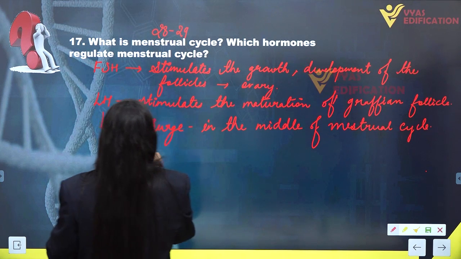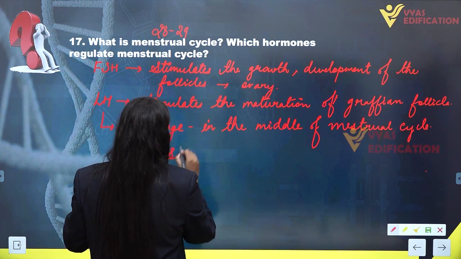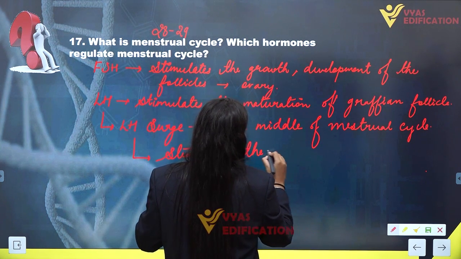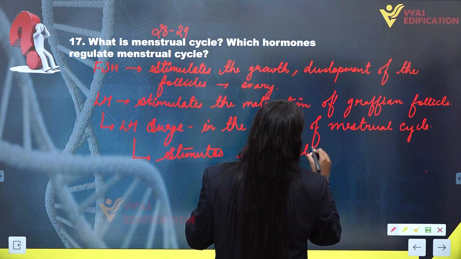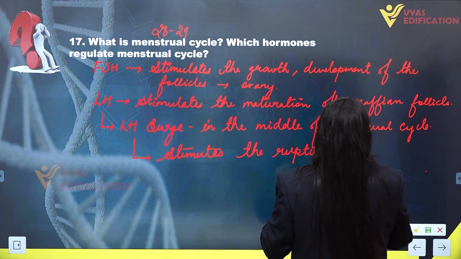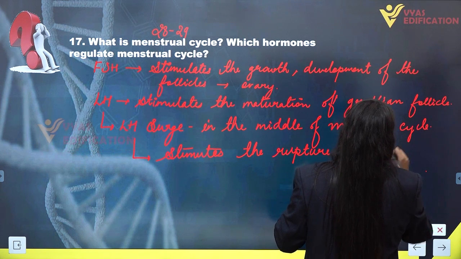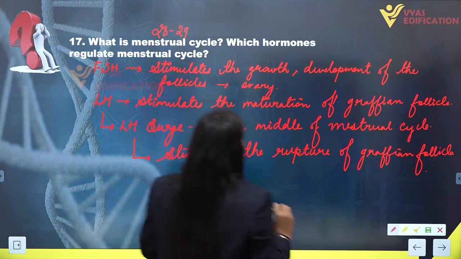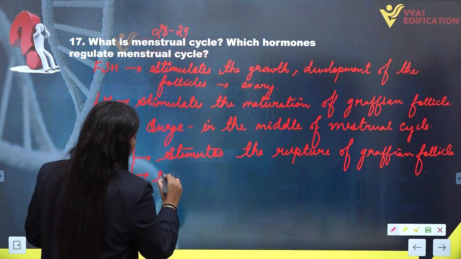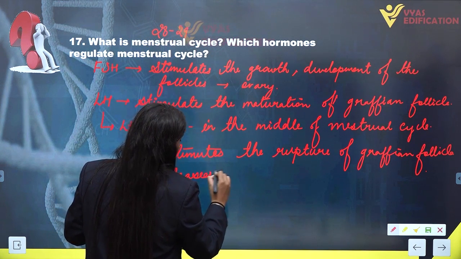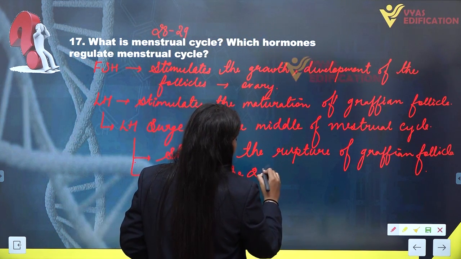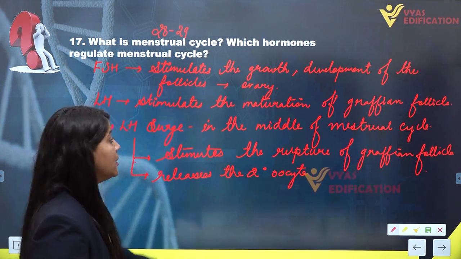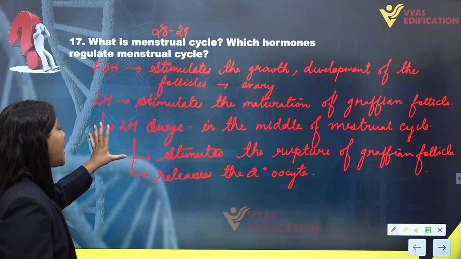This LH surge actually stimulates the rupturing process, or it helps in the rupture of Graafian or matured follicle, and releases the secondary oocyte from Graafian follicle. So these are the functions of FSH and LH.